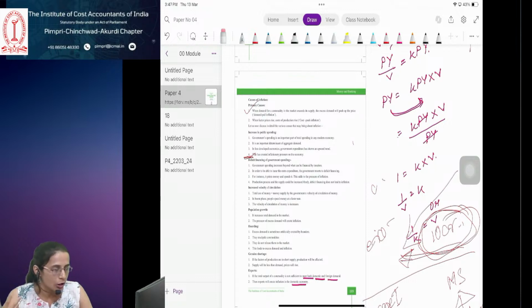Why? Because when the depositors require that money in an emergency, or if they are in need of money, the commercial bank should have some money to give them at that time. So a part of the deposits is used to give as loans. So it has to maintain certain liquidity.